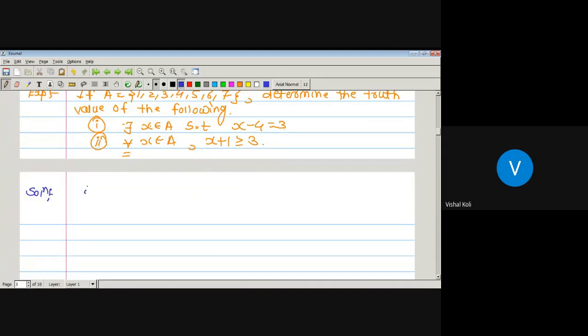First one, for x equal to 7, x minus 4 is equal to 7 minus 4, which is equal to 3. So there exists one element x equal to 7 belonging to capital A for which x minus 4 will be equal to 3. Therefore, x equal to 7 satisfies the equation,